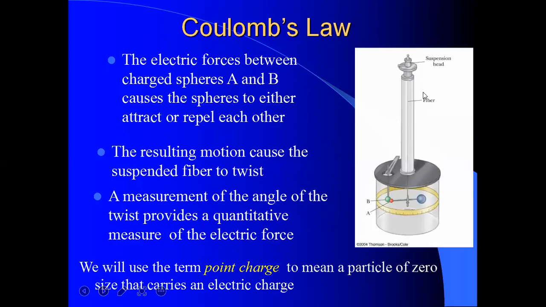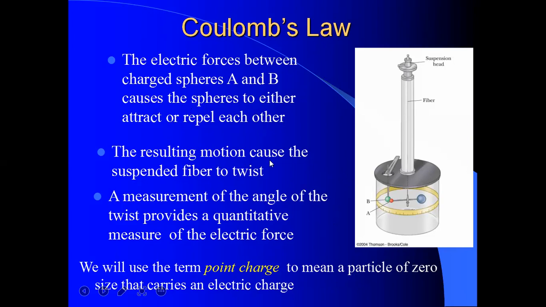He used this machine for proving Coulomb's law. The electric forces between the charged spheres A and B: there are two spheres, A and B, that either attract or repel each other.